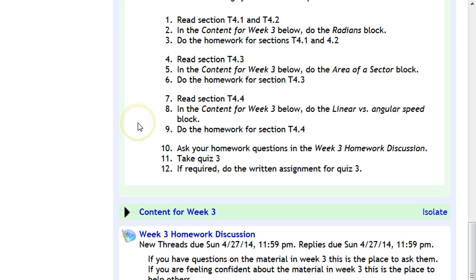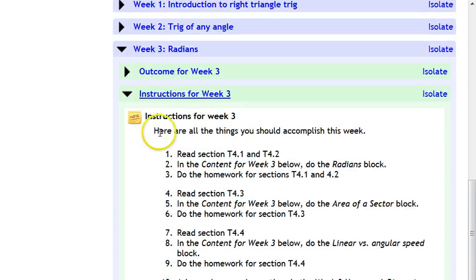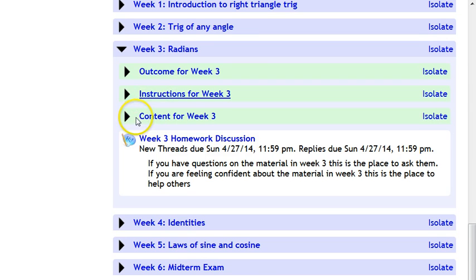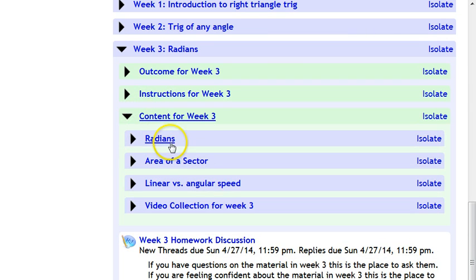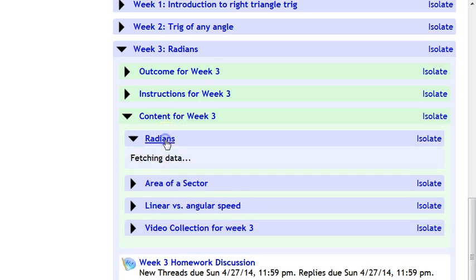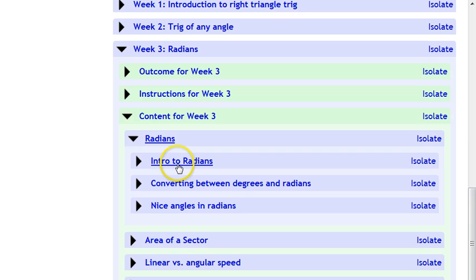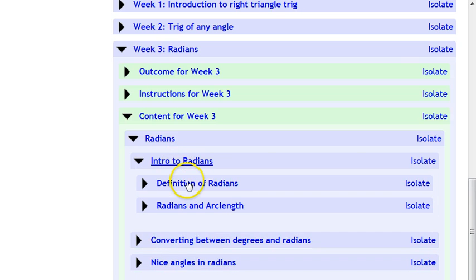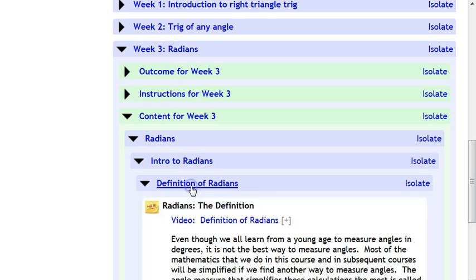So if I scroll down just a little bit here where it says the content for week 3, that's down here. Do the radians block, read this section, do this block. Because the blocks are these pieces of this page that open and close. So this is the instructions for week 3 block as I open and close it. And then you can see the content of this week comes in some subsections. Each subsection may even have some subsections. Anyway, there are some sub ones. Wow, all sorts of things here.